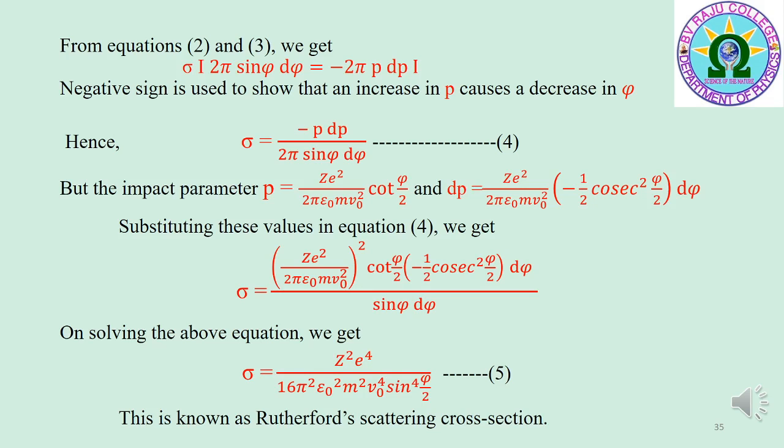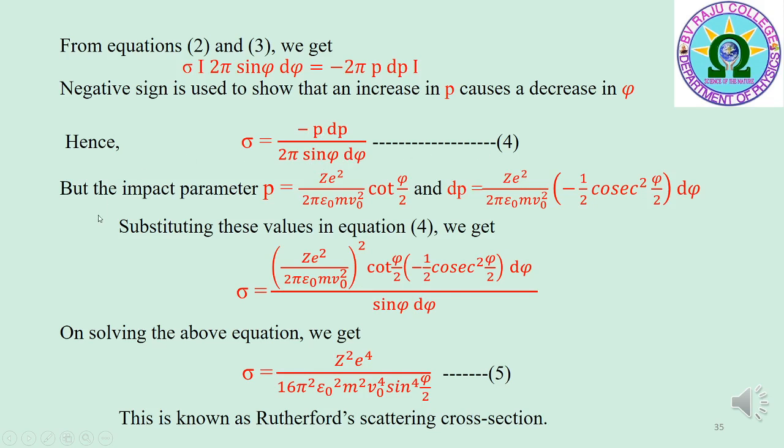From equations 2 and 3, we get sigma I 2 pi sin phi d phi is equal to minus 2 pi p dp I. Here, Newton is used to show that an increase in impact parameter p causes a decrease in scattering angle phi. Hence, scattering cross section sigma is equal to minus p dp by 2 pi sin phi d phi. That is equation 4.